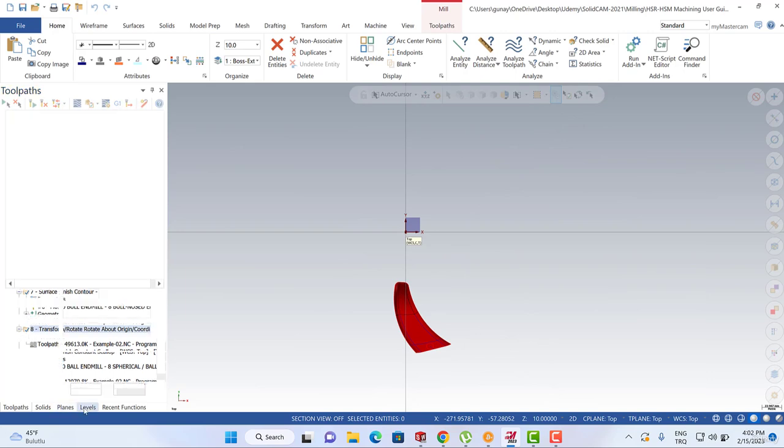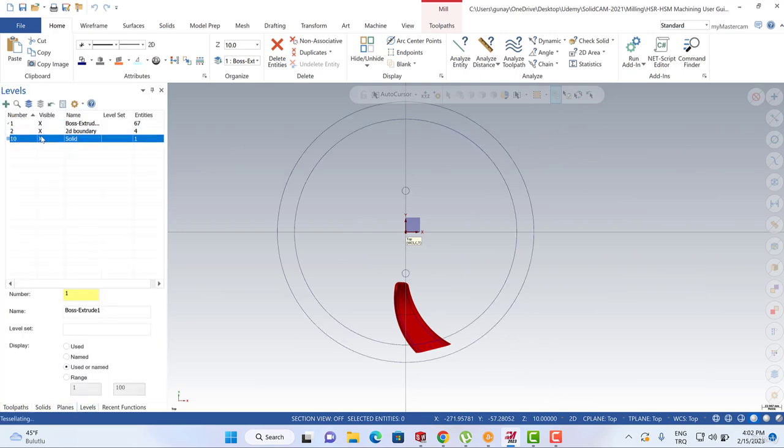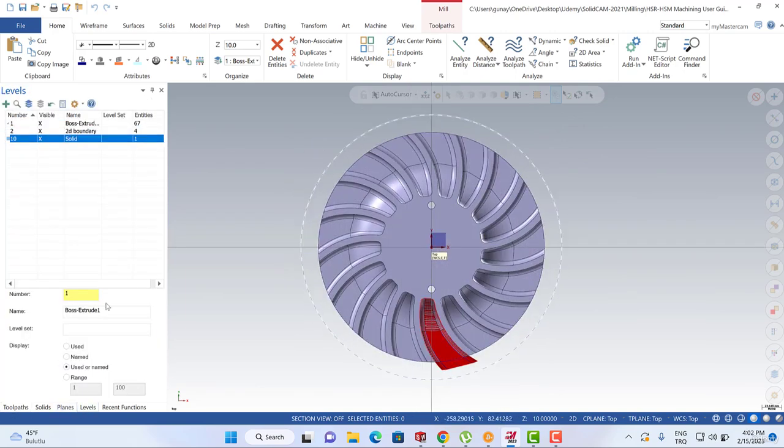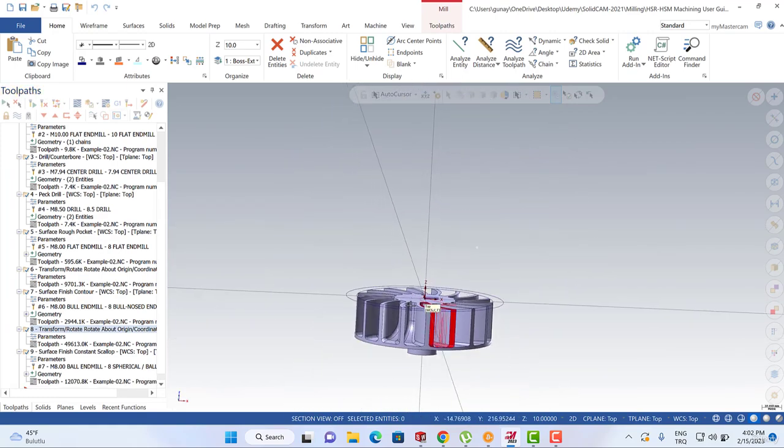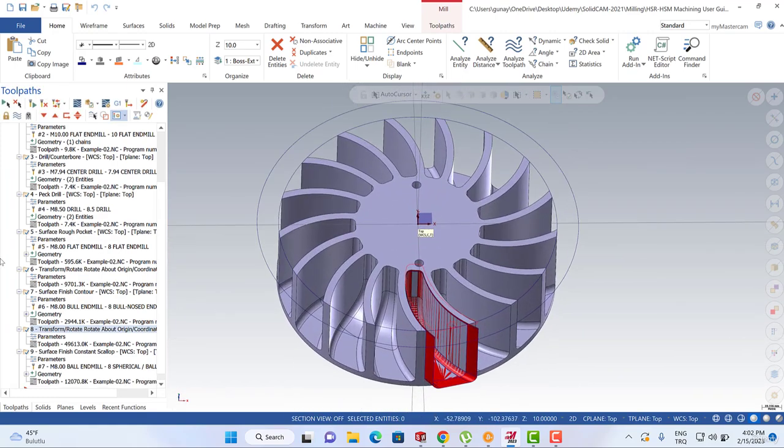We can turn to here and level and activate all the boundaries and all the surfaces. Okay, so let me check that stuff. This is the surface finish toolpath, and then you can also see the surface constant scallop toolpath.